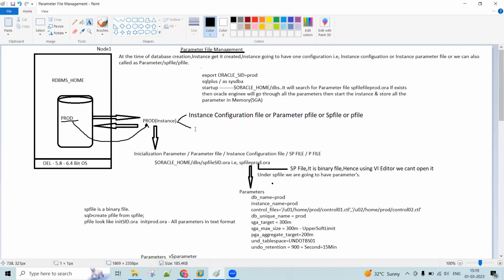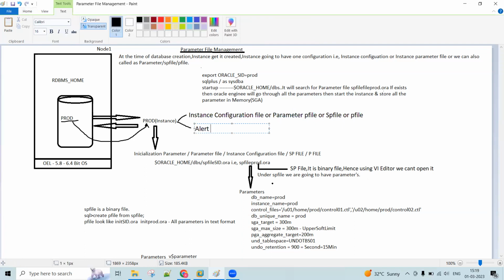Apart from that, we will have one alert log file. Every instance will have one alert log file. In case our database faces any major problems, that will automatically be recorded under the alert log file. That means every instance has one configuration file as well as one alert log file. If any major incident happens to a database, it will be recorded under the alert log file.